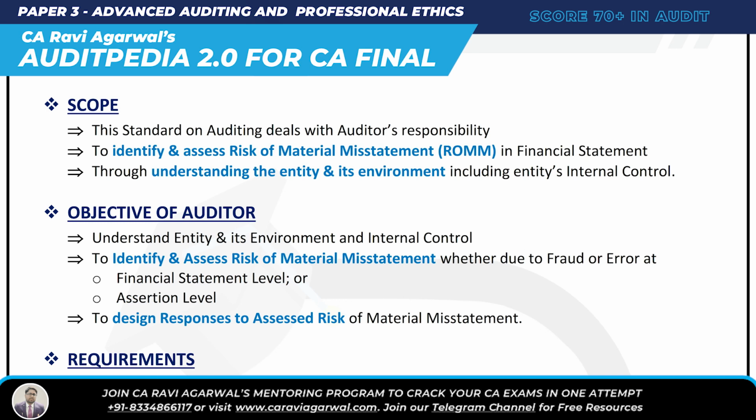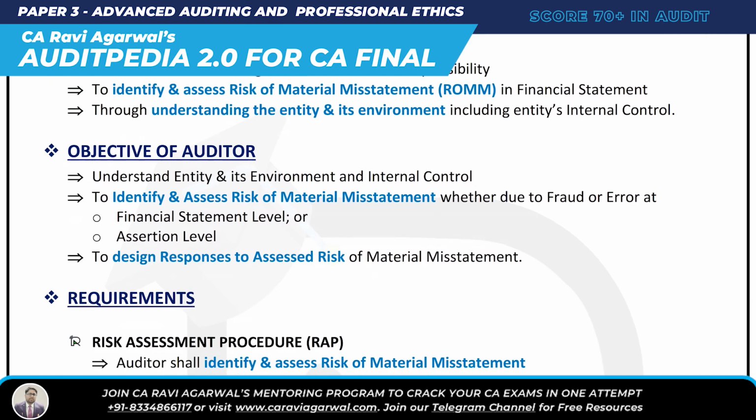Okay, fine. So what are we starting? 315, identify and assess the risk of material misstatement through understanding entity and its environment. What are the objectives? Three simple objectives: understand entity and its environment and internal control; identify and assess risk of material misstatement, whether due to fraud or error, at financial statement level also or assertion level also; and last objective, design response to assessed risk of material misstatement.